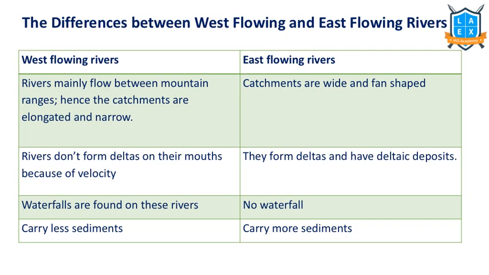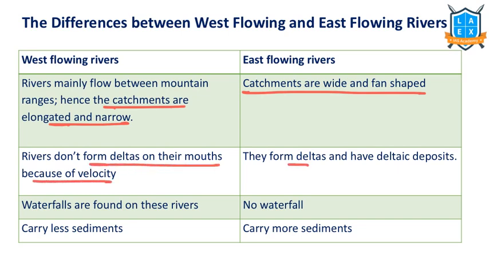Overall, based on the flow direction, we categorize rivers into east flowing rivers and west flowing rivers. So let's understand the difference between the two. West flowing rivers mainly flow between the mountains and through the rift valleys. That's why their catchment areas are elongated and narrow. But east flowing rivers, like Godavari, Krishna, Ganga river, have wider, fan shaped catchments. West flowing rivers don't form deltas at their mouths, but east flowing rivers form deltas and deltaic depositions.